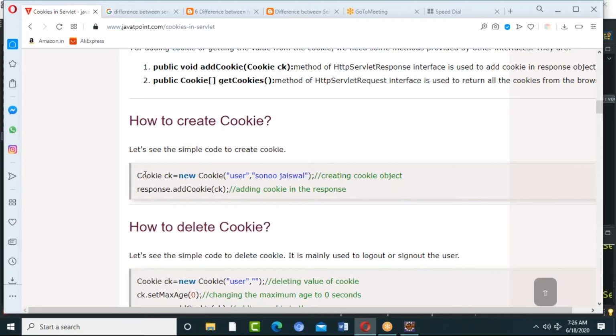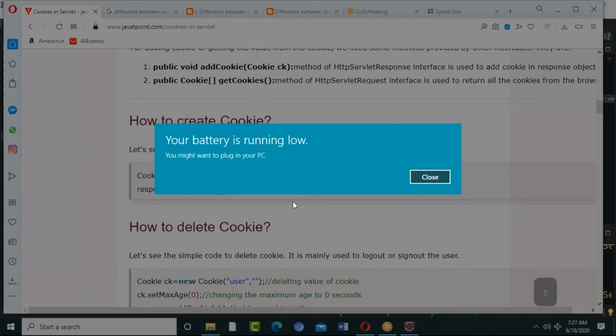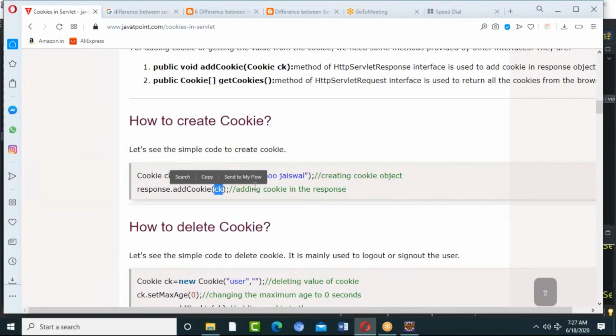I've created a cookie object, and then when I give the request, it will generate a response. By the time of response generation, it will internally add this cookie and give it to me. When the same person gives the request, it will treat them as an existing one only. It will not treat them as new because it identifies with the cookie.